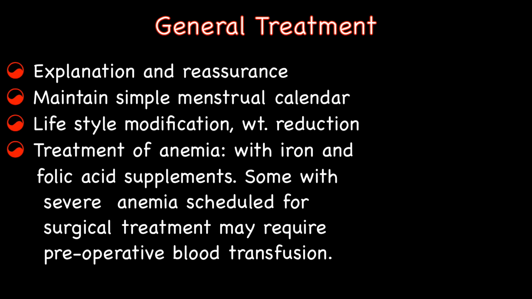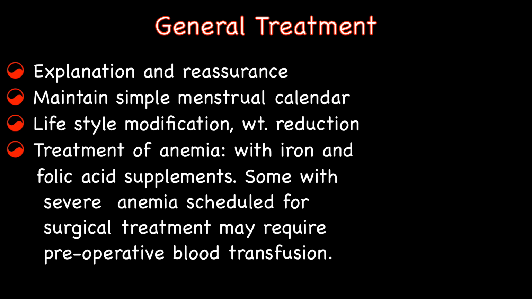The primary line of treatment of any DUB patient is explanation and reassurance. The fact that there is no sinister underlying cause of their menorrhagia will give them a sense of relief. Maintenance of a simple menstrual calendar will reassure the woman. Improving health by lifestyle modifications such as advising adolescents to take to swimming and outdoor sports will help resolve the puberty menorrhagia.